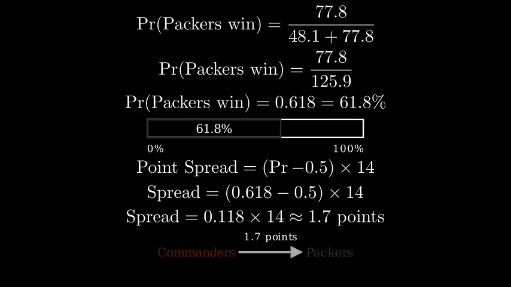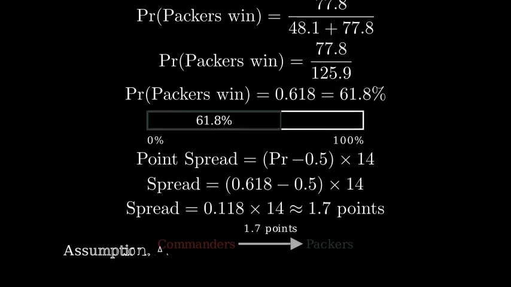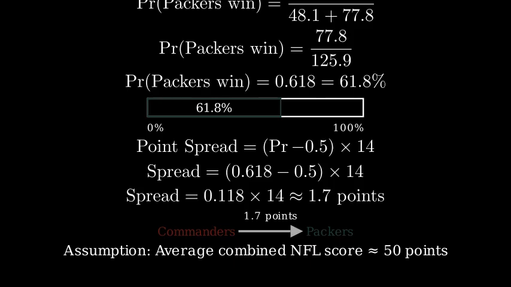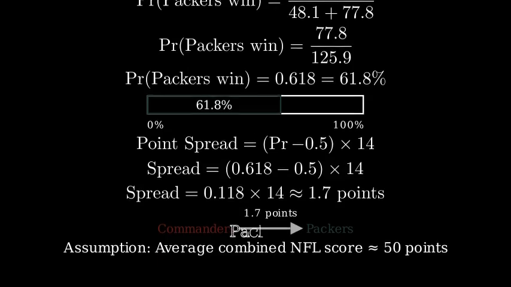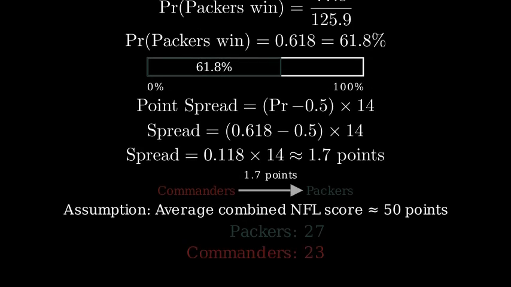The final step is to convert the point spread into a predicted final score. The model assumes an average combined NFL score of about 50 points, and then allocates those points based on the calculated spread. For our example, the model forecasts a final score of Packers 27, Commanders 23. Notice that the difference is 4 points, which is slightly higher than our calculated spread of 1.7. This happens because football scores come in specific increments, like 3 for field goals and 7 for touchdowns with extra points, so the actual score prediction gets adjusted to realistic football values.